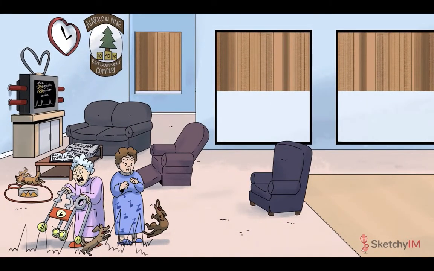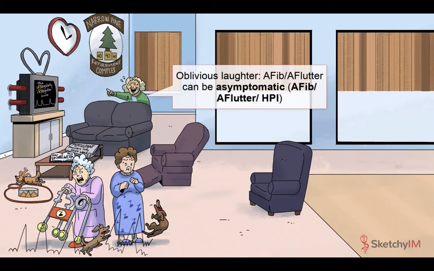While AFib and AFlutter may have differing electrophysiology, they have very similar risk factors, presentations, and treatment goals, and will therefore be discussed together. The presentation of AFib and AFlutter can vary greatly depending on whether the patient is presenting with a new onset episode or the 10th recurrence in a patient with paroxysmal AFib. Sometimes AFib and AFlutter can even be completely asymptomatic and discovered during medical evaluation for other reasons.